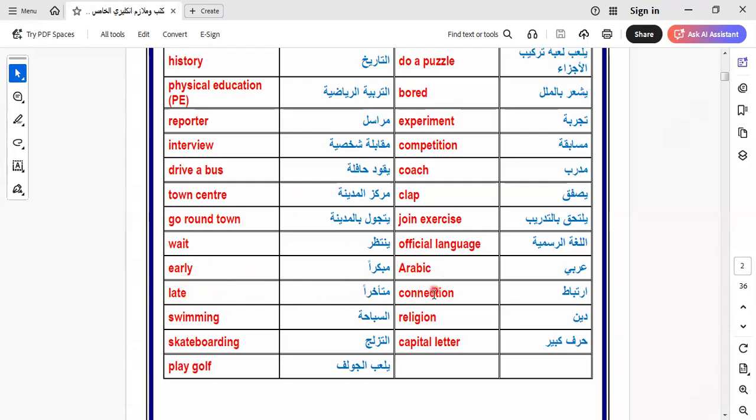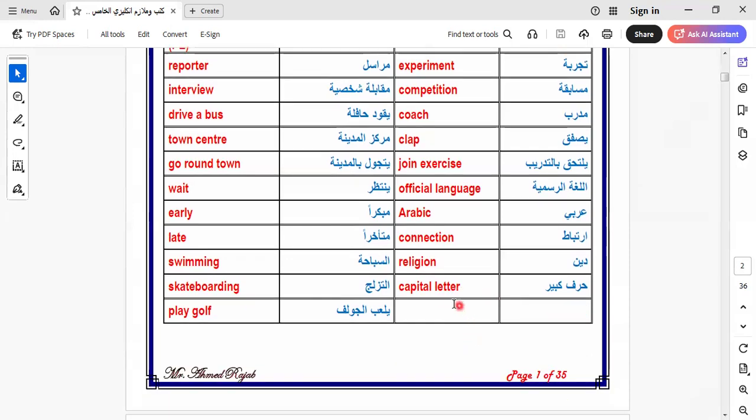Here we have Arabic connection. Here we have swimming, religion, skateboarding. Here we have capital letter. We can replace capital letter by what? By uppercase. When we talk about capital or small letters, we also say uppercase and lowercase, which is the modern English we now use. So we have uppercase and lowercase, and we can also say capital letter and small letter. Both are correct. Golf.